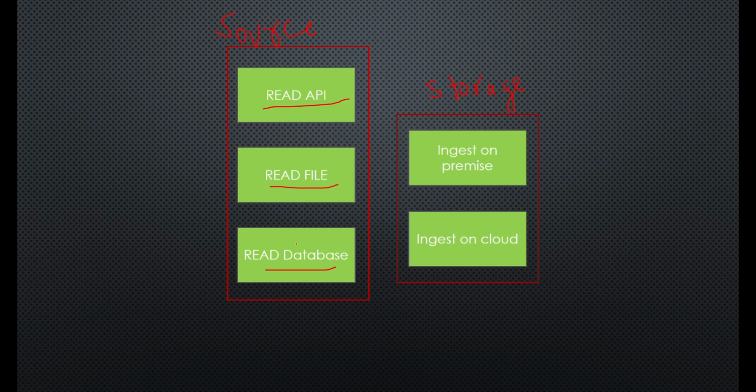And this list is not exhaustive, so going forward there can be a source system running on a Postgres database, there can be a source system which is running an Oracle database, so this list can go on and on. So there can be different methods. Maybe there is a source that has exposed their Kafka topic, so we are a subscriber to their Kafka topic and we want to read data from them. So this list can go on and on.